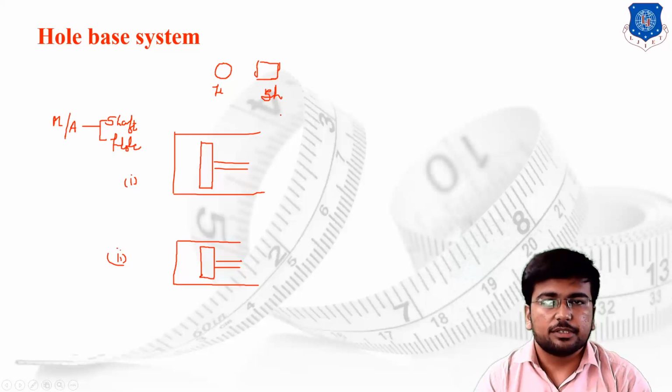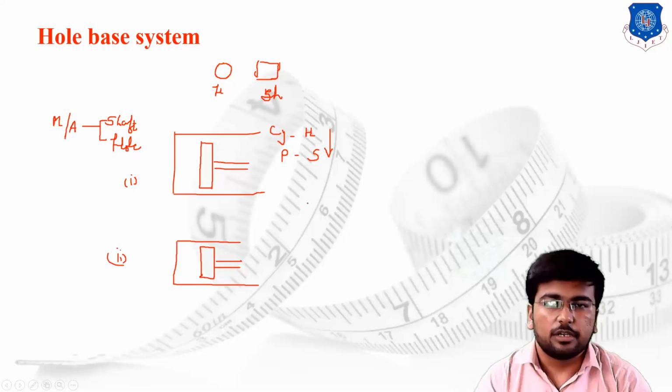In the first case we have designed the cylinder first. Cylinder is known as a hole, and then we have designed the piston, or we can say shaft. So this is our line of action. Whereas in the second case we have designed the piston, or shaft, first and then we are moving to the cylinder, or hole. This is our line of action.